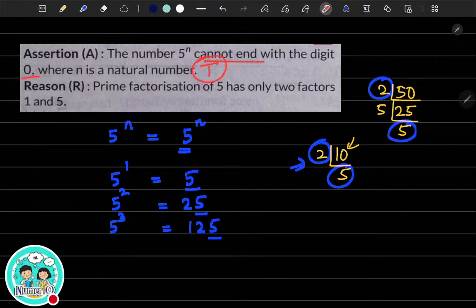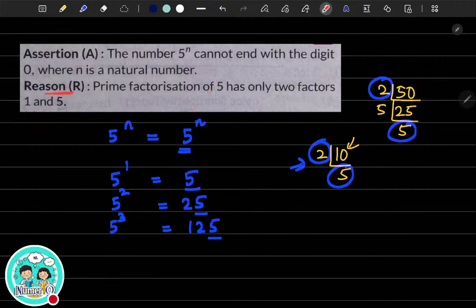The assertion is true. The second, the reason, is also true. The prime factorization of 5 has only 2 factors. If you take 5 as a number, there are only 2 factors, 1 and 5 respectively, right? So R is also true. But R is not the correct explanation for the assertion. Is it clear now? The reason is just saying the prime factorization of 5. They are just telling you 5 has 2 factors, 1 and 5. But that does not explain why 5 to the power n cannot end with the digit 0.